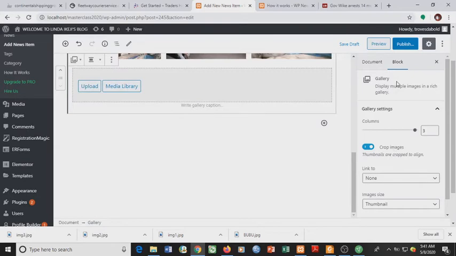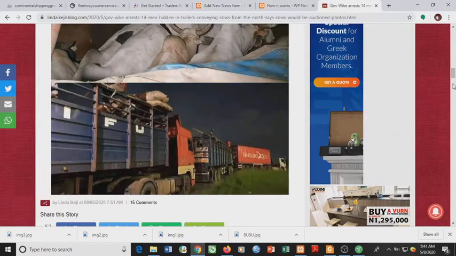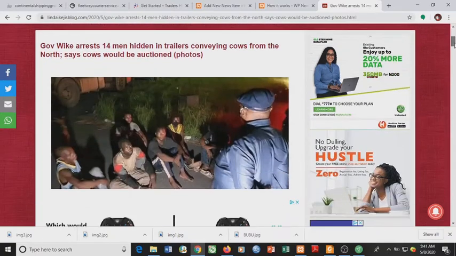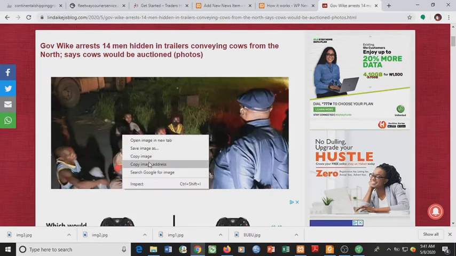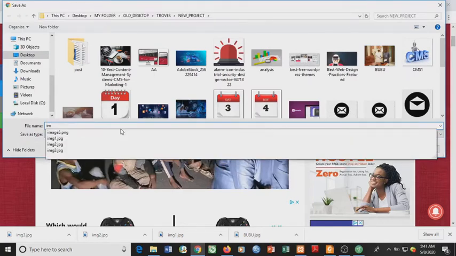Then from this image gallery we can now choose a featured image. The featured image is the image that appears at the head of the news. Most news has an image that appears at the head of the news. So we can also make it image 4.